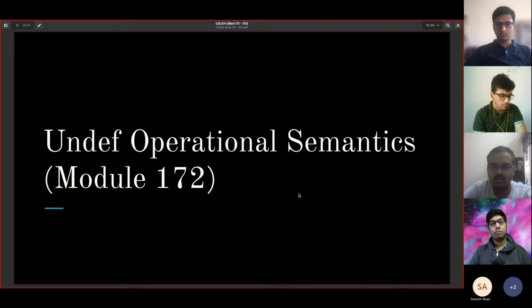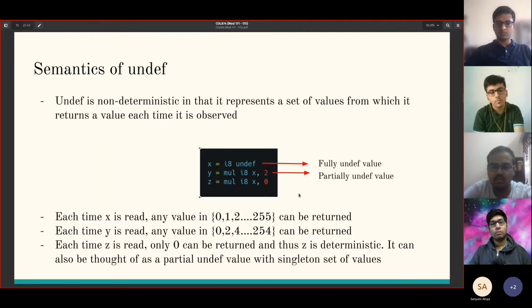In this module, we'll be talking about the undef operational semantics. Undef basically represents a set of values from which it returns a value each time it is observed. If its set is a set of even numbers, then each time it is observed, it can return an even number, and similarly for other cases.